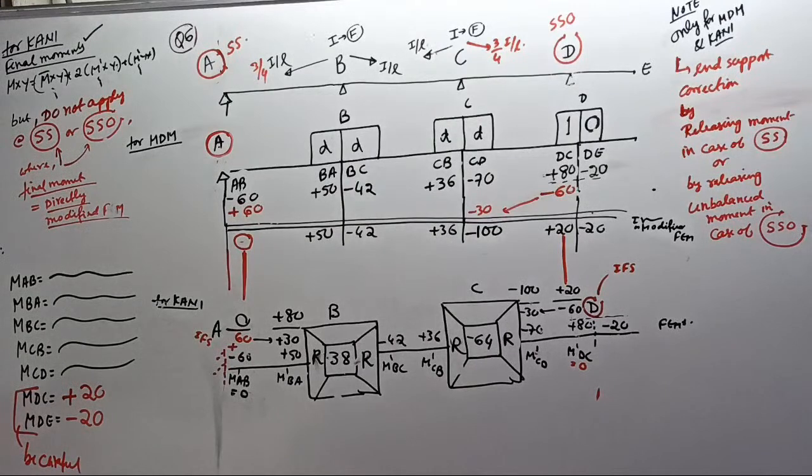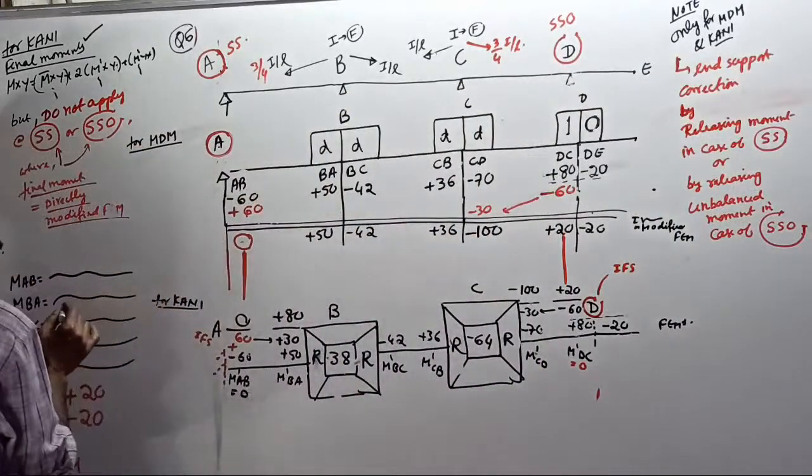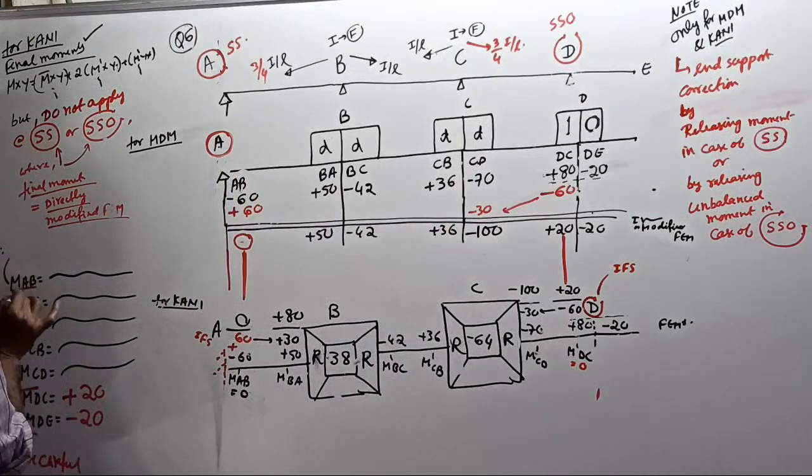When you do final moment, you should be careful not only at D but also at which point? Last time careful at D. Now careful not only at D but also at... You are not giving any answer. Both A and D. So A also be careful. So MAB also be careful.